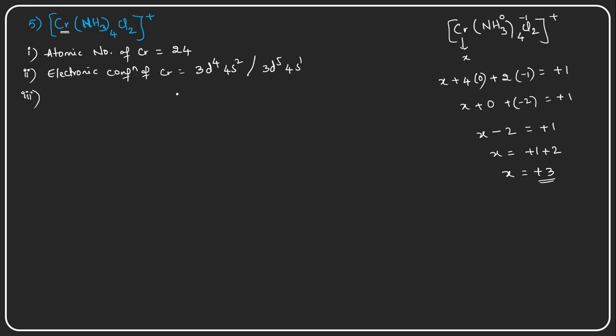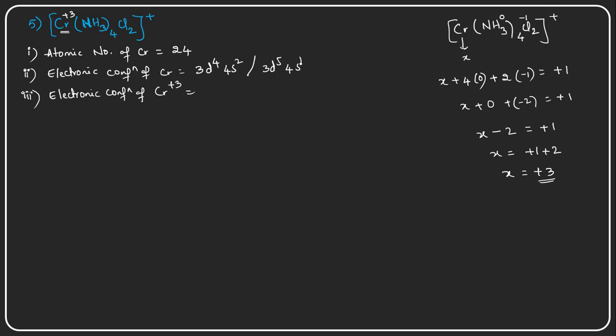So X is equal to +3 oxidation state. Now in this particular complex, chromium is in the +3 oxidation state. So the electronic configuration of chromium +3 oxidation state means it is losing 3 electrons from its outermost orbitals.